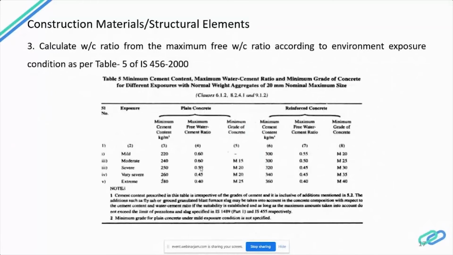So the third step is where we will get the water cement ratio. This table is taken from IS 456. This depends upon the environmental exposure of the concrete.